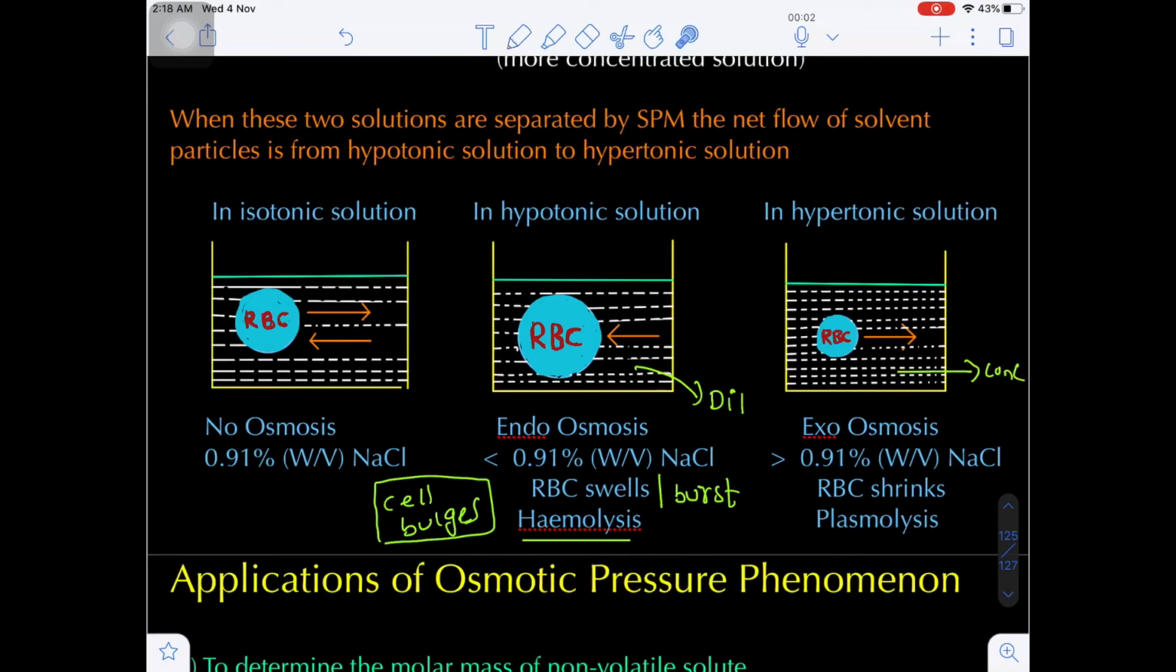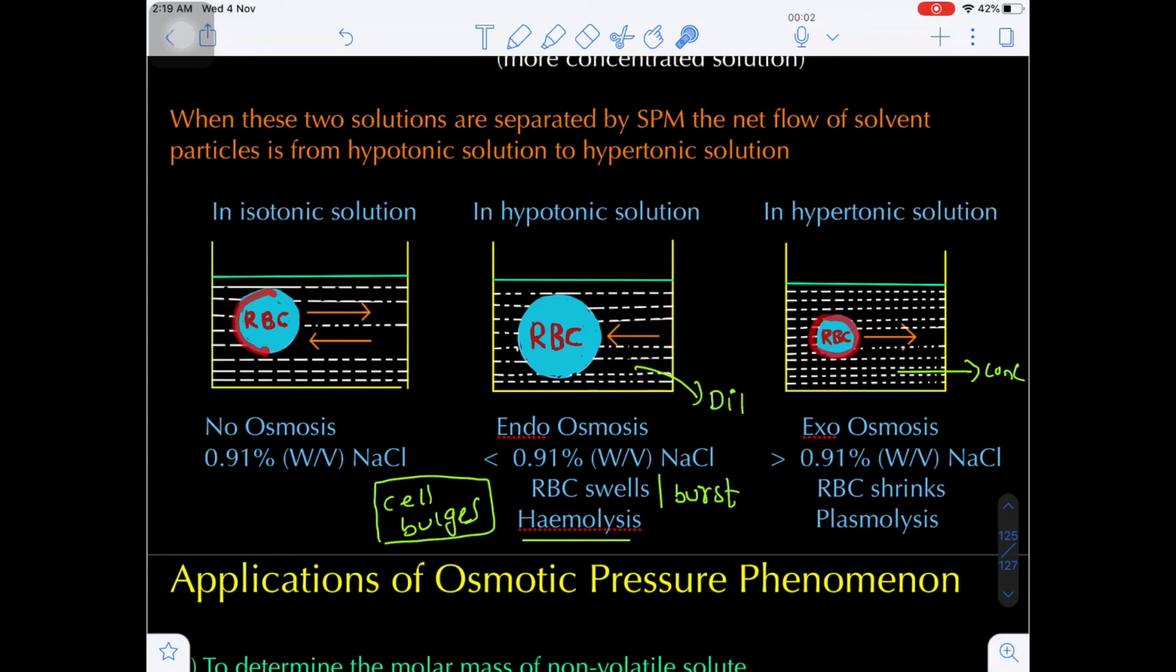When the NaCl is a concentrated solution, then from the RBC the solvent flows in the outward direction. When the solvent flows outward, that is called exoosmosis. When the solvent flows in the inward direction, that is called endoosmosis. Due to exoosmosis, the size of the RBC decreases.